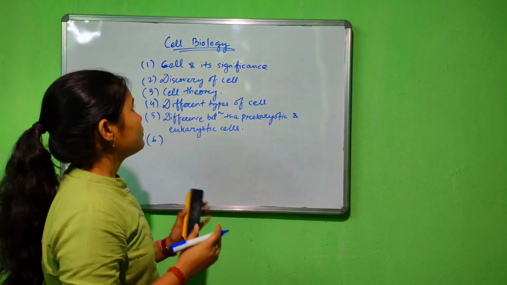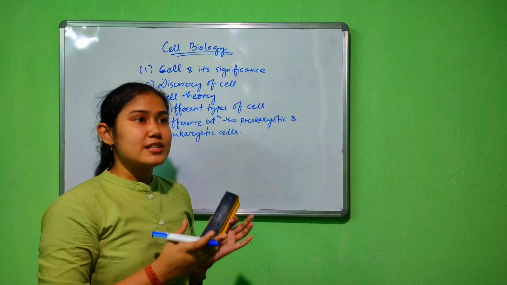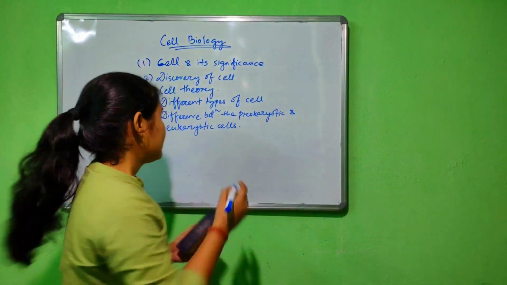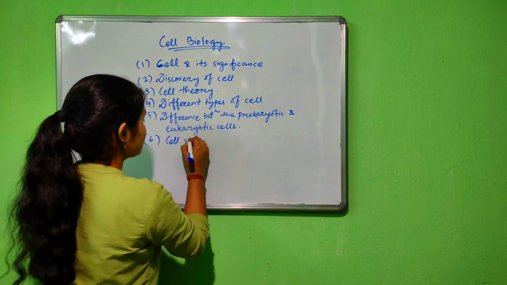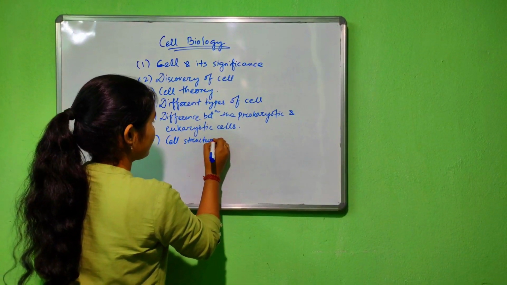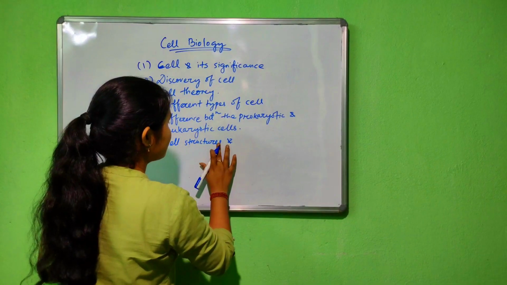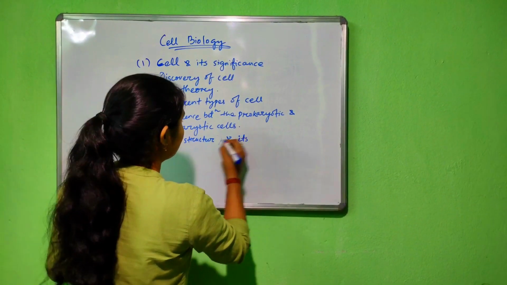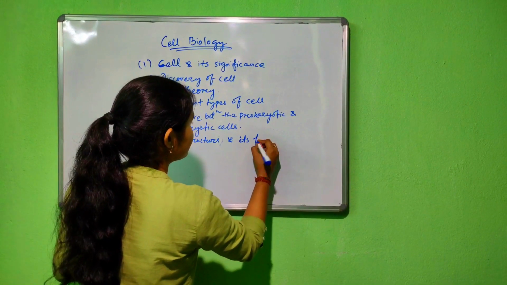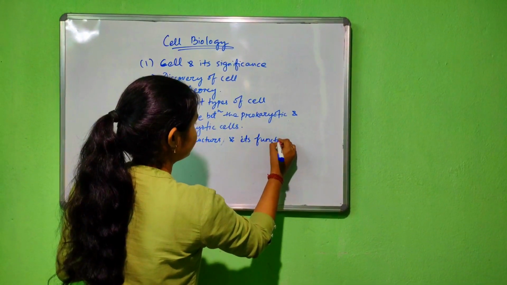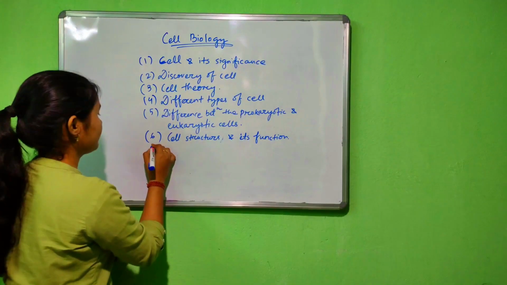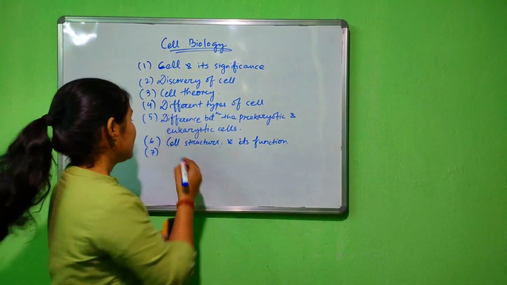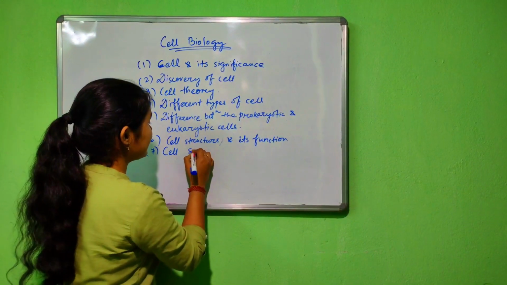Next, we will learn about the various components of cell and their function. So, various cell structures and their function. Then we will learn about cell signaling.